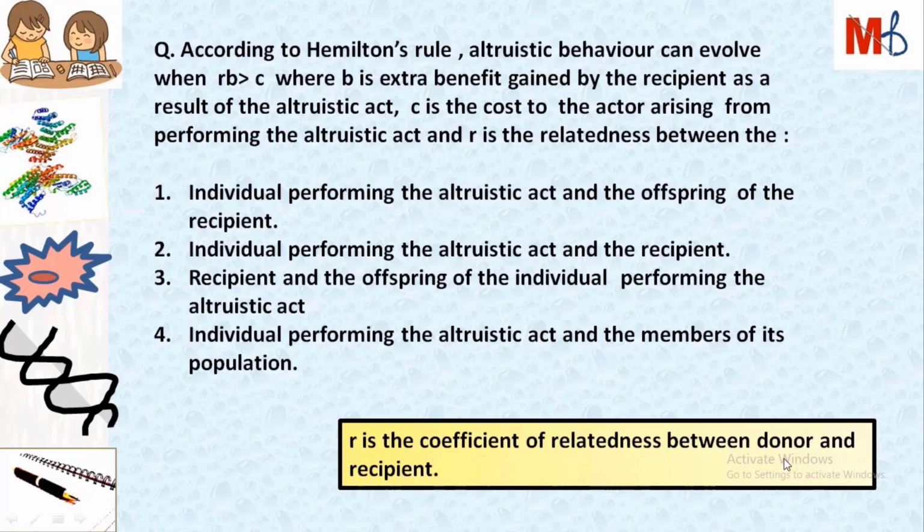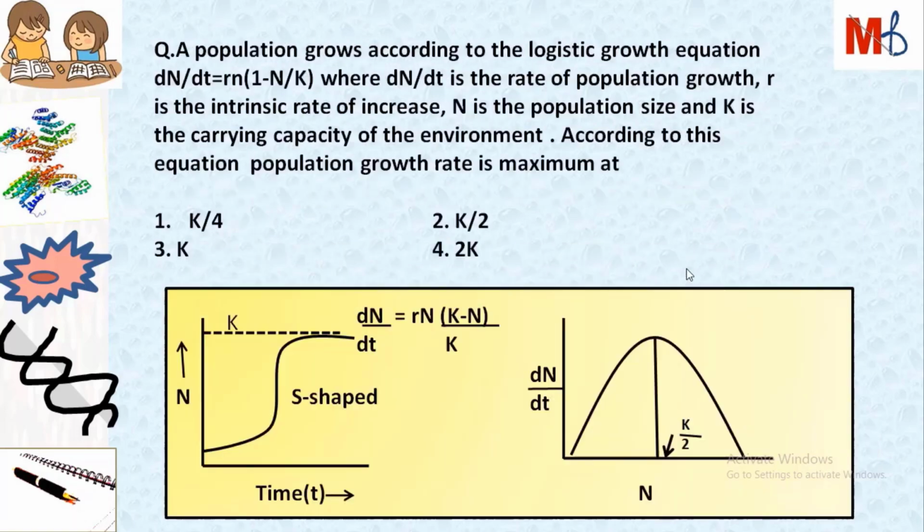The donor means the individual performing the altruistic act. This is one of the easiest questions, and out of these four options, option 2 is correct, where R is the relatedness between the individual performing the altruistic act and the recipient. So the second option is correct.